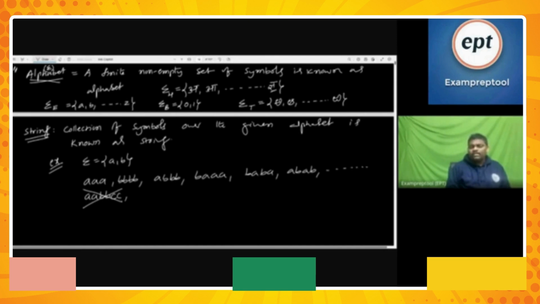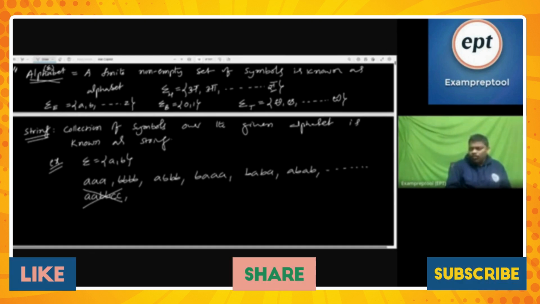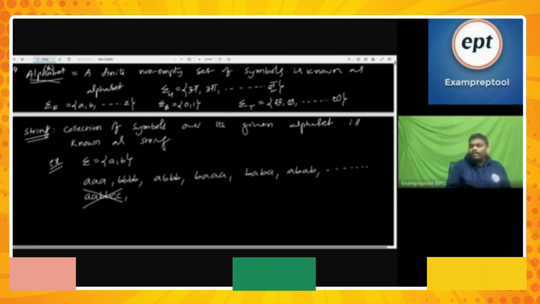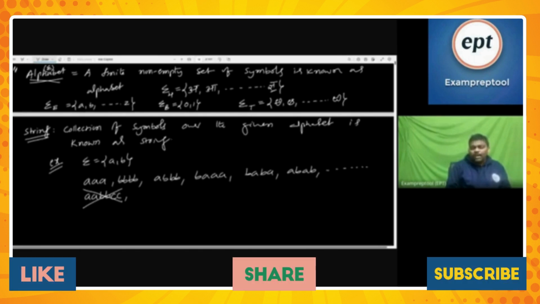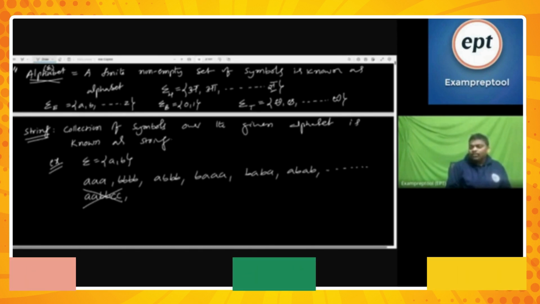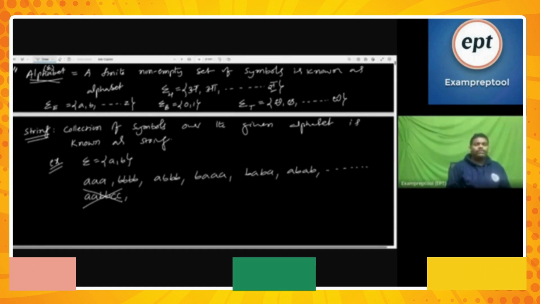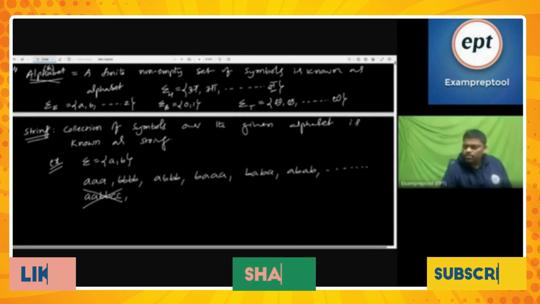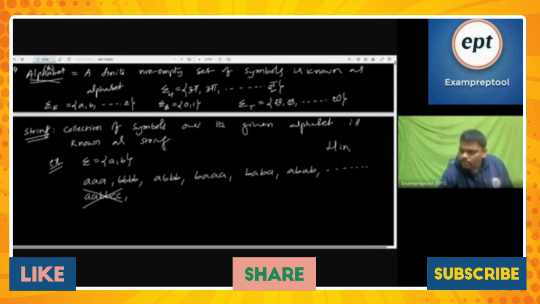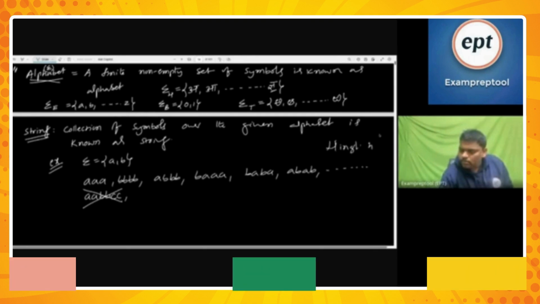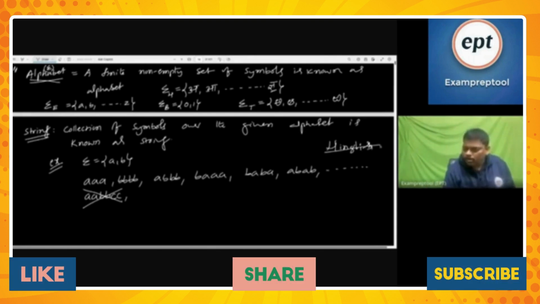Be careful. Suppose I write one word which contains some Hindi letters and some English letters. In the English alphabet, all of them are not there. In the Hindi alphabet also, all of them are not there. So that string is not part of English, and it is not part of Hindi either.